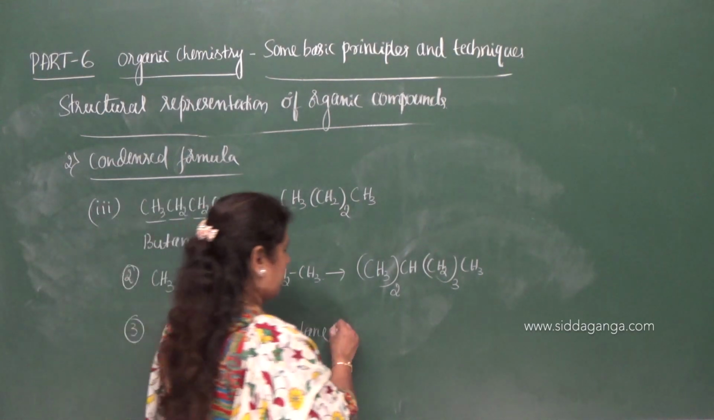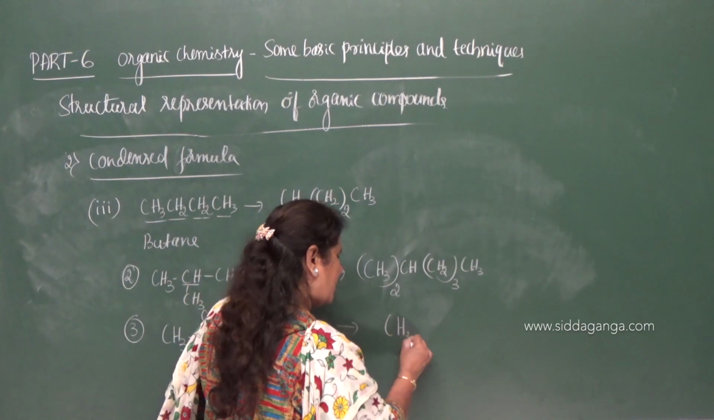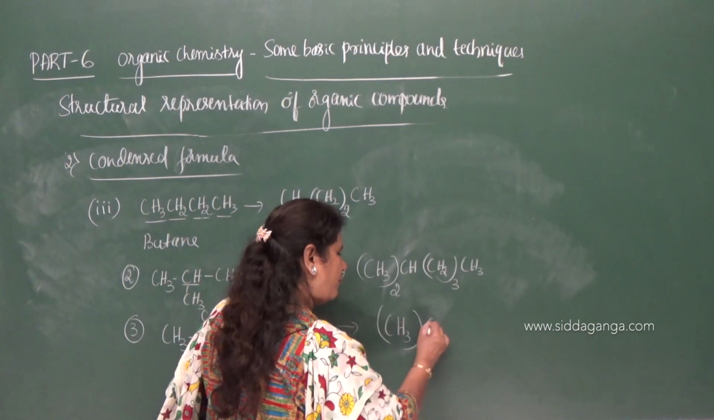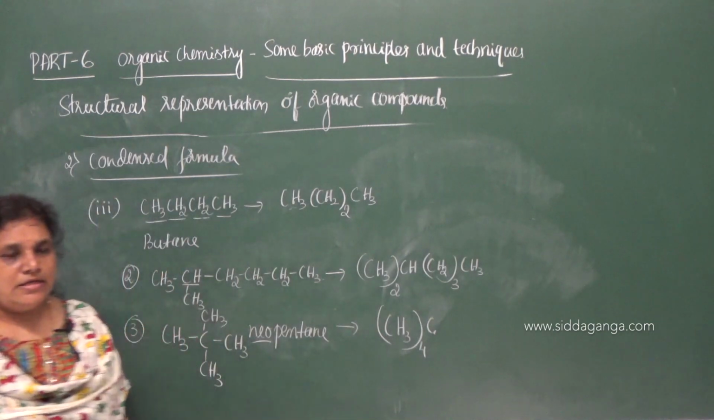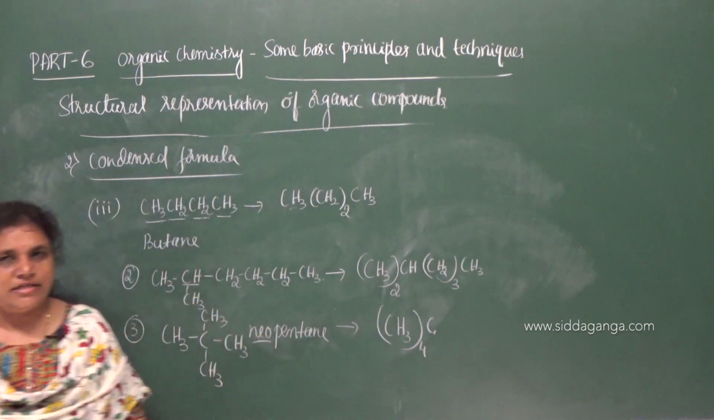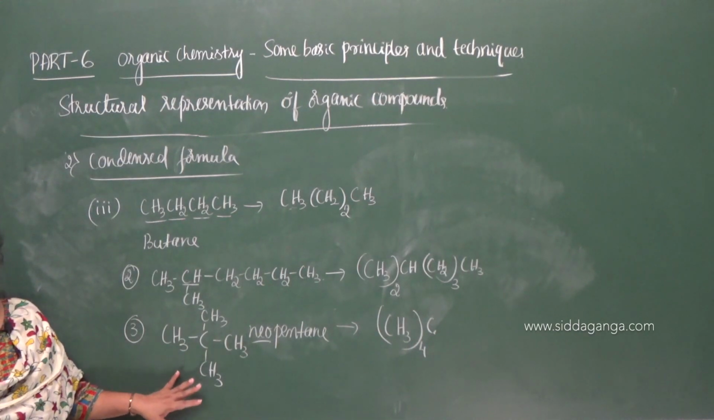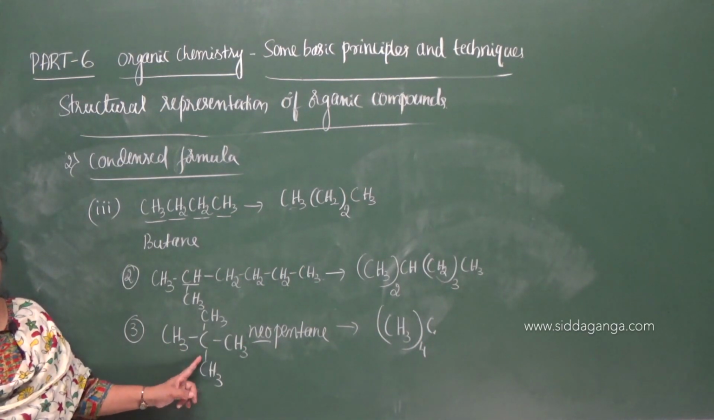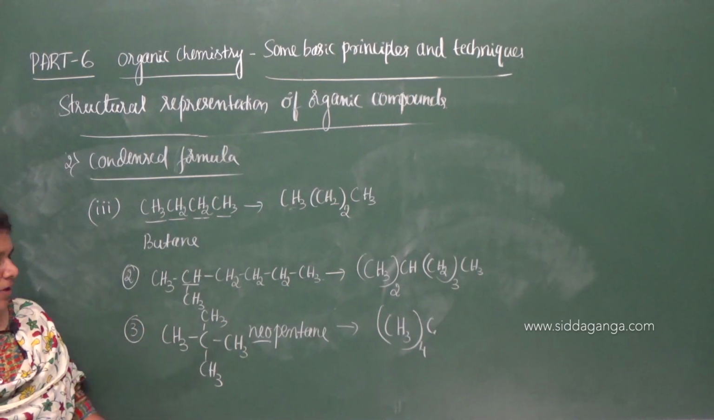How to represent it in a condensed formula? CH3 4 times C. CH3 4 times C means 4 CH3 groups are attached to the carbon, and this is the condensed formula.